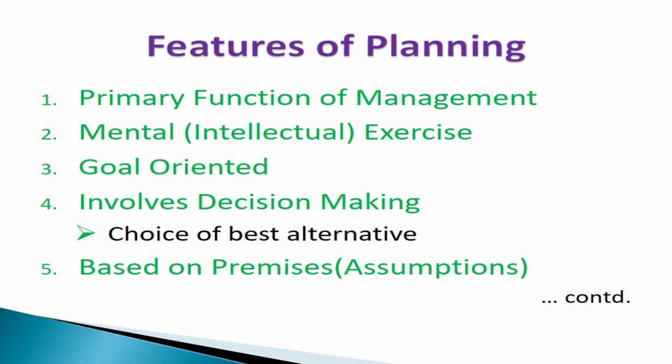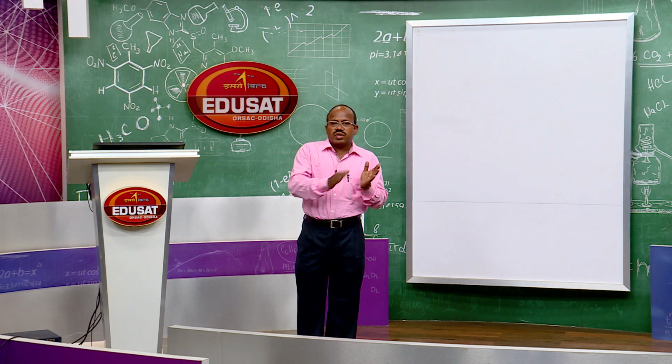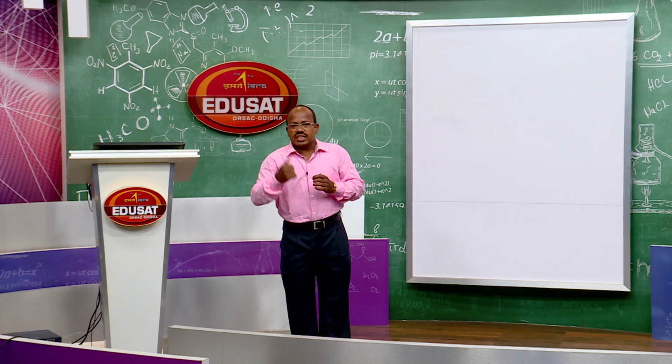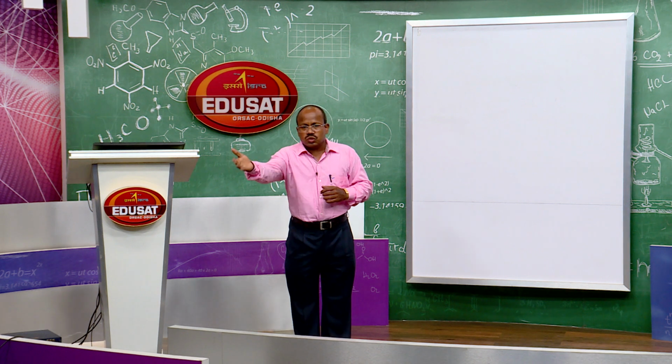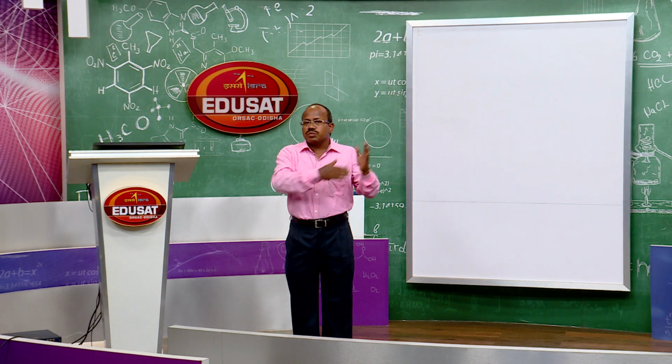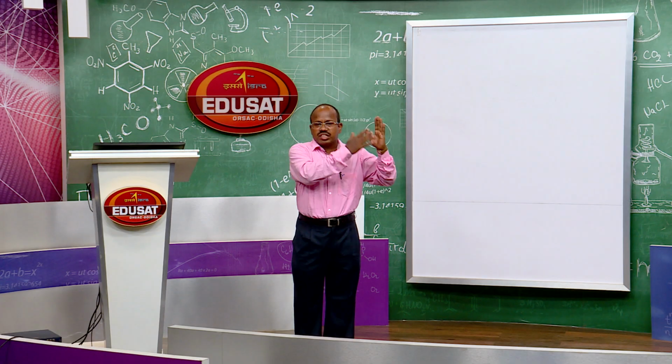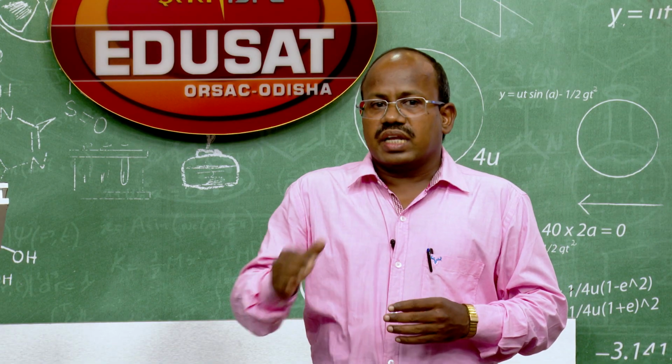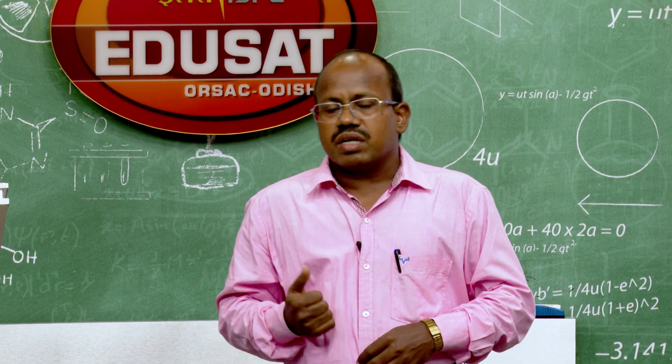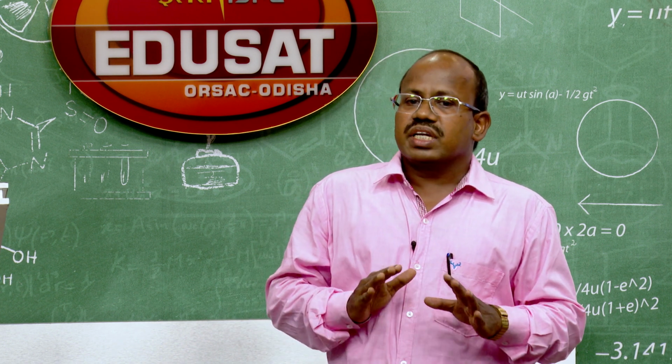Planning is based on premises. Premises means the assumptions. If last year or 5 years ago these things happened, and it is expected that next year these things are likely to occur, accordingly we will make some assumptions. Basing upon past figures, we are making predictions for the future. Planning means deciding future objectives, deciding future course of action. So, we are projecting the future on the basis of past information and some assumptions. What are the likely changes that are going to take place in the environment? On the basis of these assumptions, we are making plans.